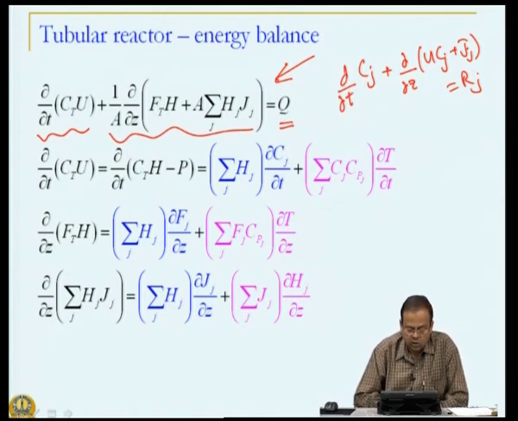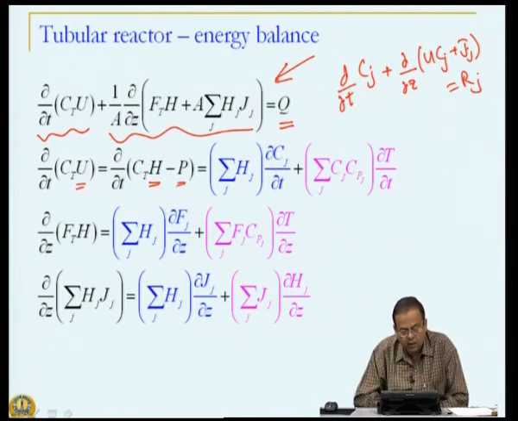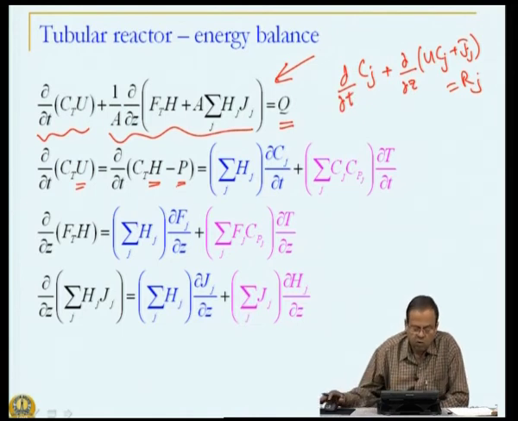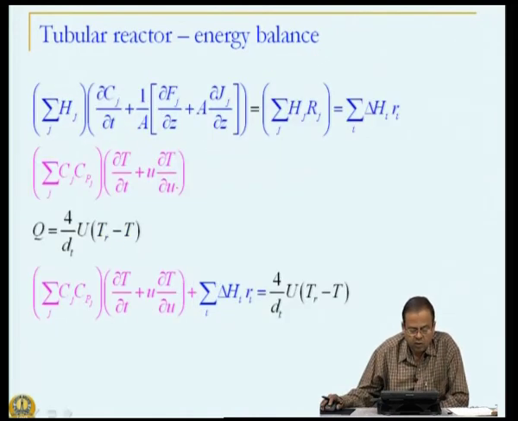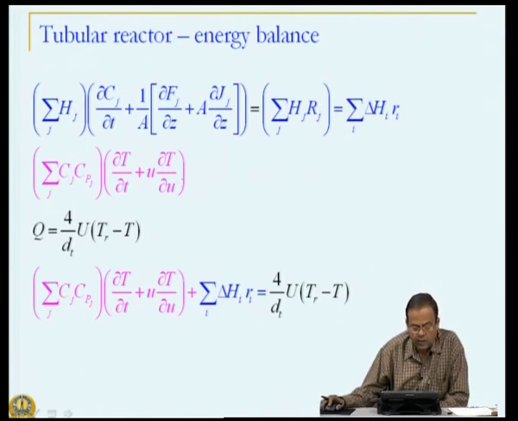Now, it turns out that we actually do not see any reaction term there, for which you have to write the internal energy U as enthalpy H minus P, that is, U is H minus P. If you go on simplifying or expanding these terms, we actually get this kind of equation.